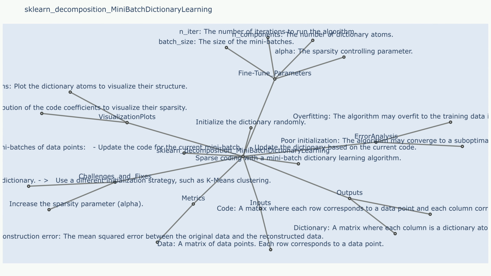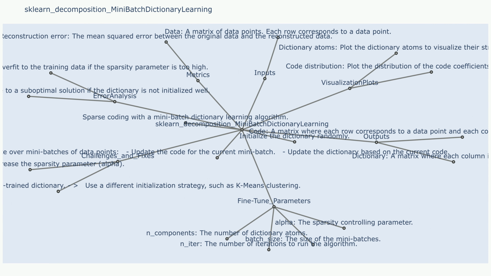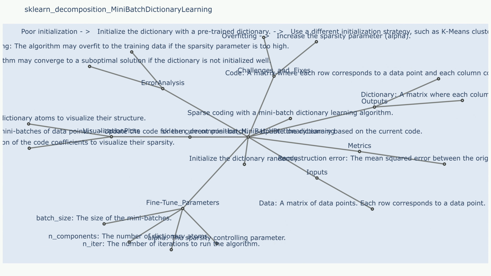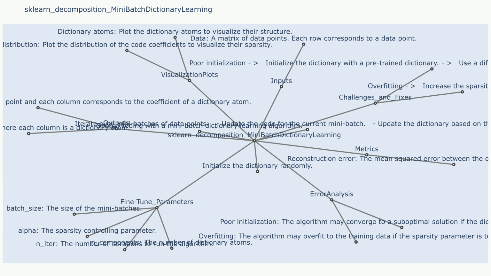Challenge 2. Computational complexity. Learning a large dictionary can be computationally expensive, especially for large datasets. Sample use case that resulted in challenge 2: training a dictionary with millions of atoms on a dataset with millions of samples. Fixes to challenge 2. Use a mini-batch approach to train the model incrementally. Use a GPU or distributed computing for parallelization. Consider using a smaller number of dictionary atoms.